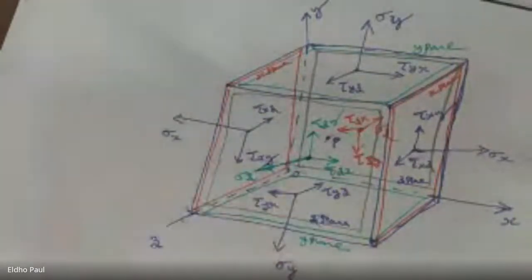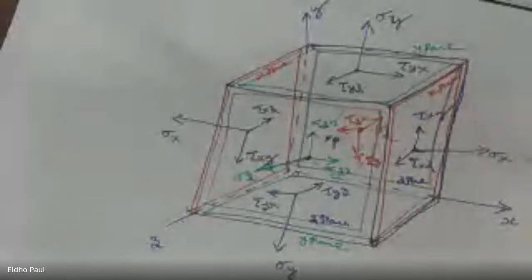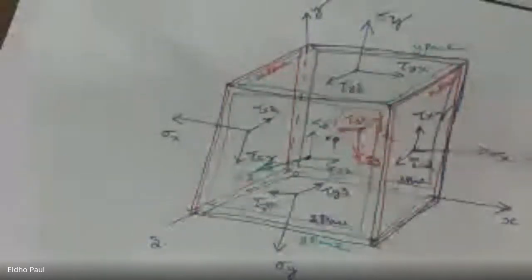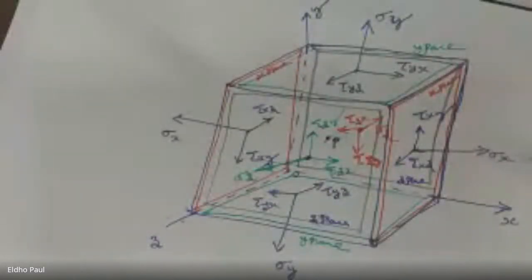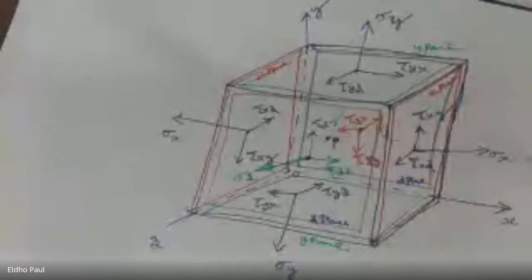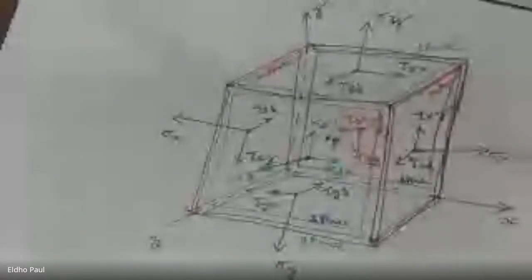Okay, so here the sigma x, sigma y, sigma z are normal stresses. Tau xy, tau yz, tau xz, everything is a shear stress. And the first subscript of this shear stress represents the plane on which we cut this body, and the second subscript represents the direction of the stress axis. Okay, so this is the stress in rectangular components, rectangular stress components.